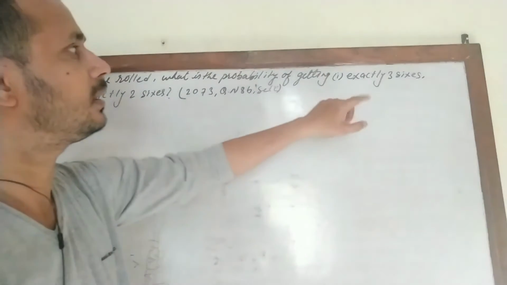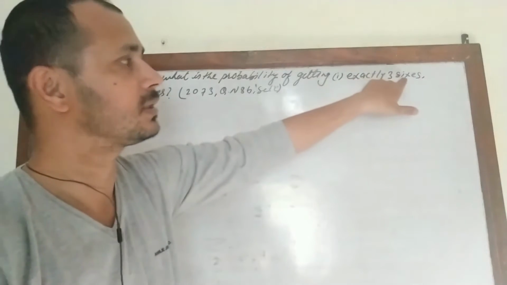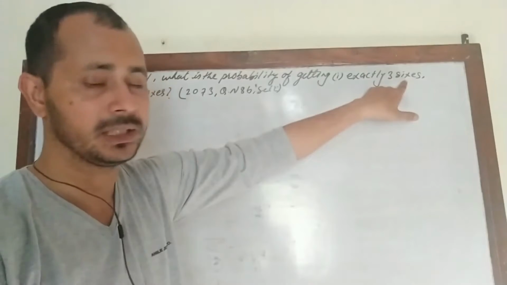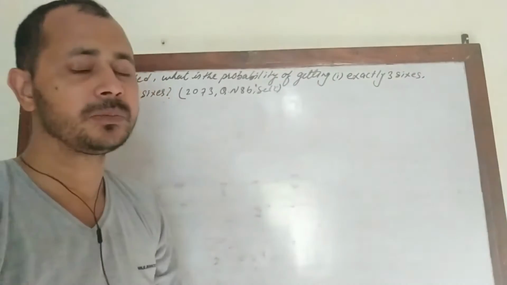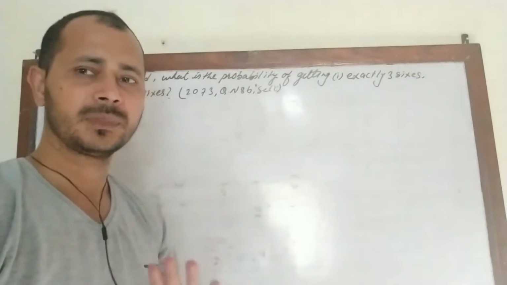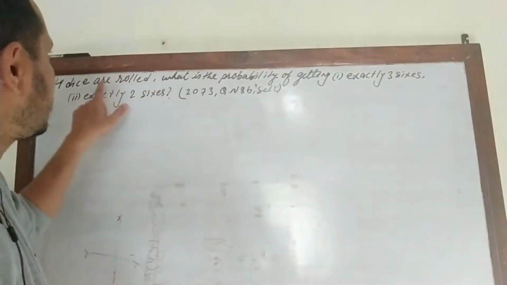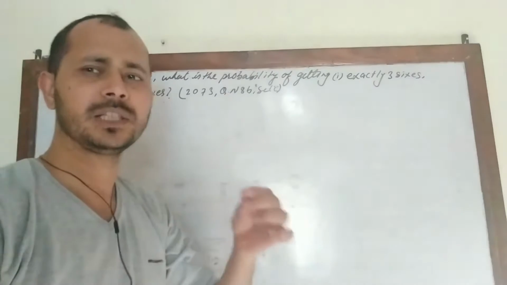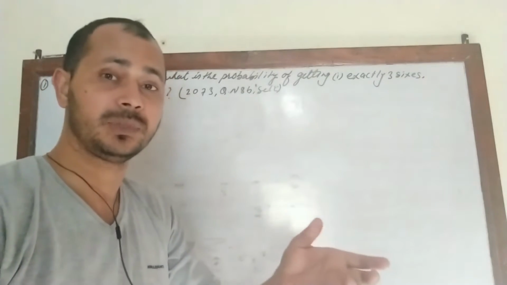So for this, 4 dice are rolled and we are concerned with 6. This is our successful outcome. We need 6. So either 6 will come or 6 will not come. Fine. The number of trials is finite.